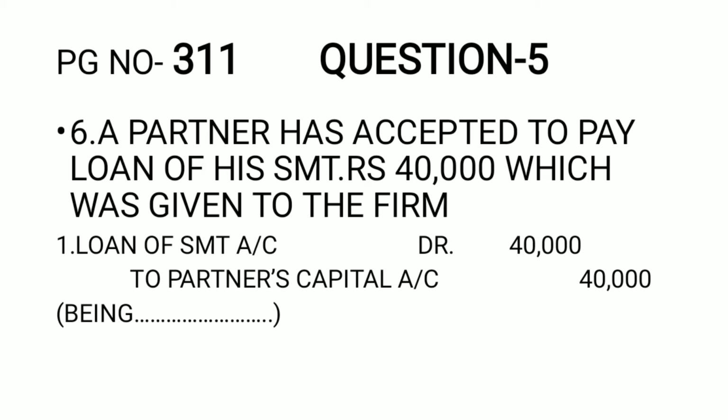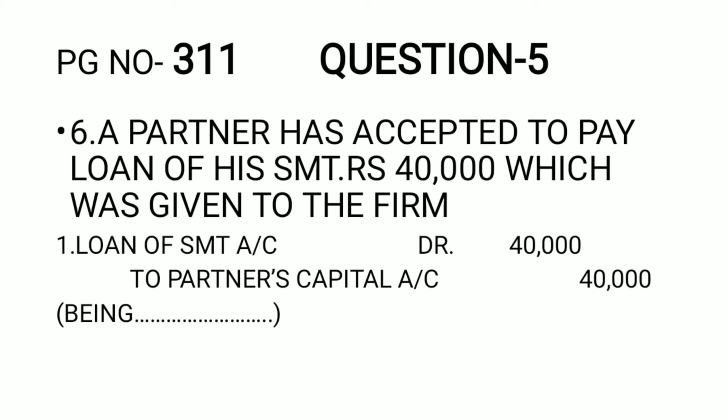It says a partner has accepted to pay loan of his Srimati, rupees 40,000, which was given to the firm. Now, the loan was given by his Srimati of rupees 40,000, and the partner says that he will pay the amount of loan.